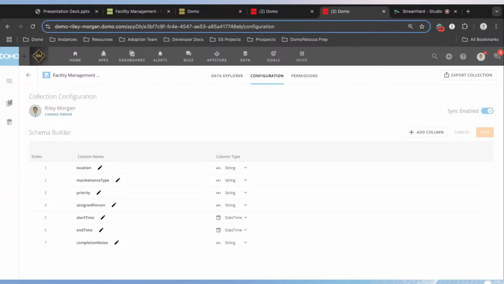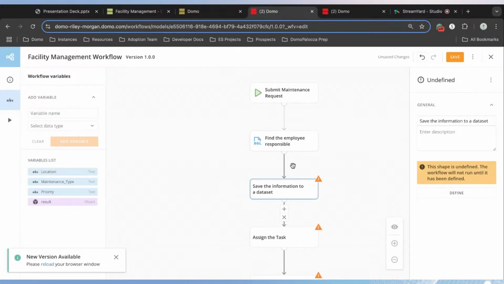All right. So now that we have this AppDB configuration set up, what I want us to do is tab back over to our workflow section. And we're going to write this data to our new AppDB collection that we created.